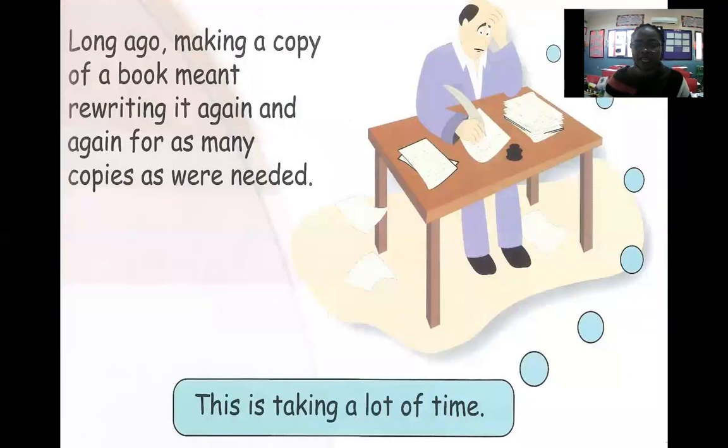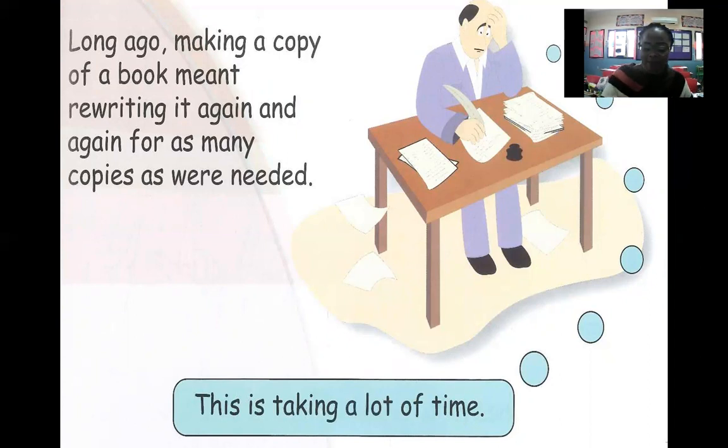Now, long ago, making a copy of a book meant rewriting it again and again for as many copies as were needed. You see the man? He said, this is taking a lot of time. He's really, really stressed, okay? He said it's taking a lot of time because he has to write on one and write on two, and keep writing and keep writing.